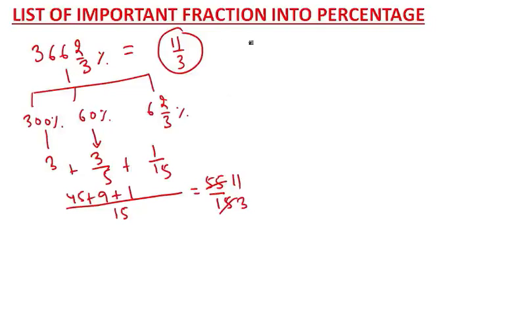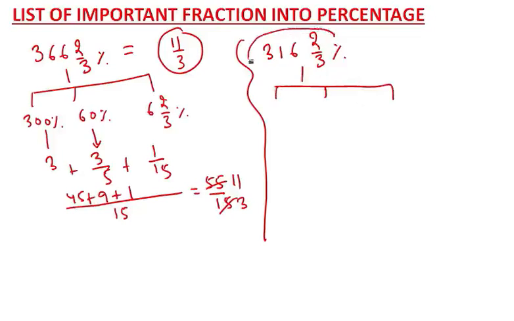If I give you, wait, convert 316 2 by 3%. How will you convert it? See, again you split.